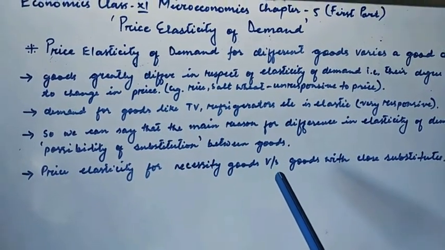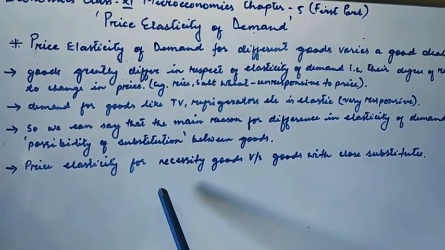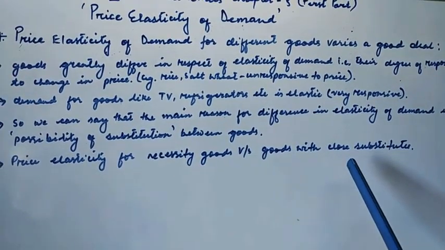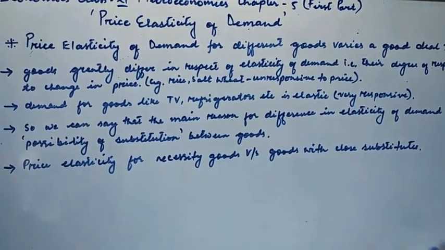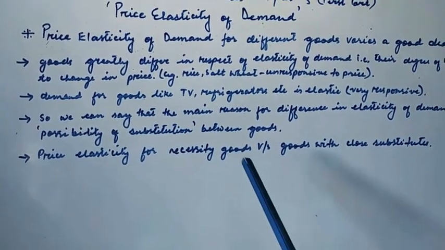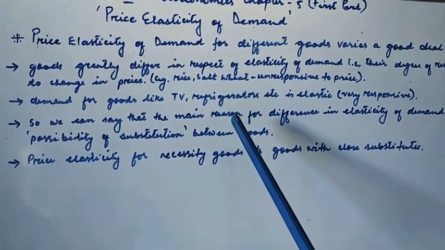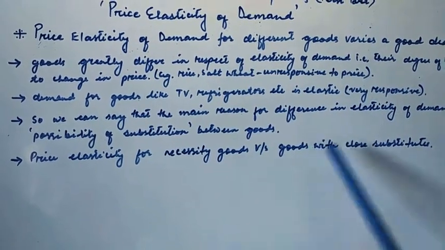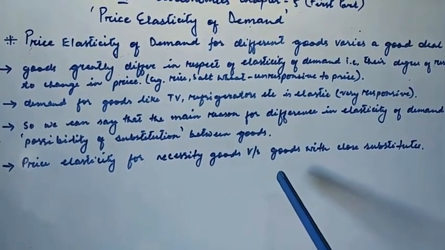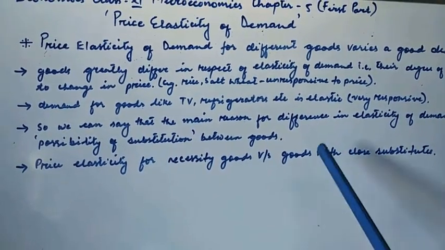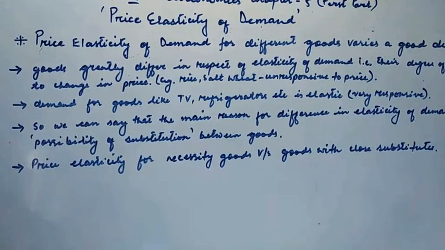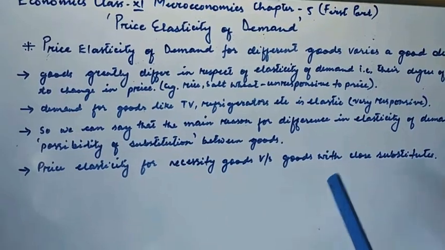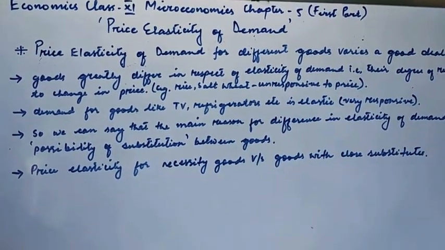inelastic in demand. So we are talking about price elasticity of necessity goods versus goods with close substitutes, or luxuries or entertainment goods. When it comes to necessity goods or goods without a substitute, their demand is very inelastic. On the other hand, goods with substitutes have very elastic demand. They are very responsive to change in price, and a little fall in the price can bring about a huge change in the quantity demanded for that particular commodity.